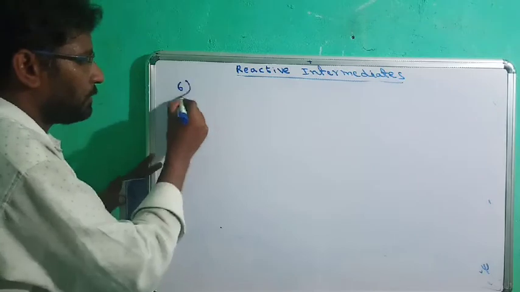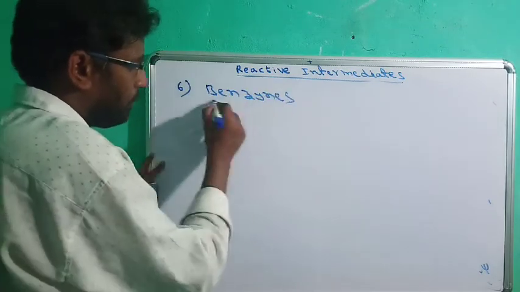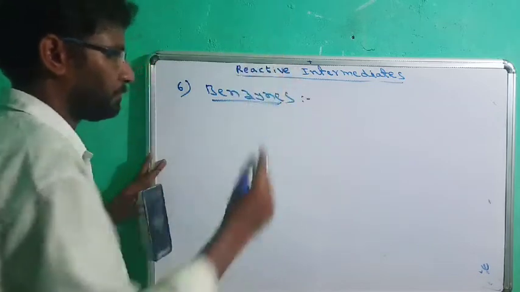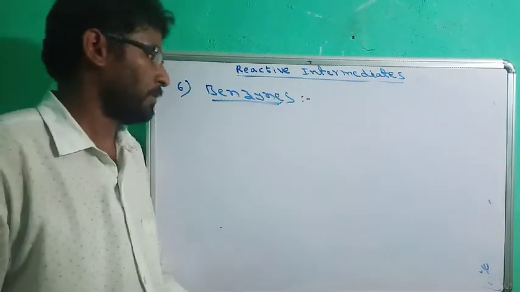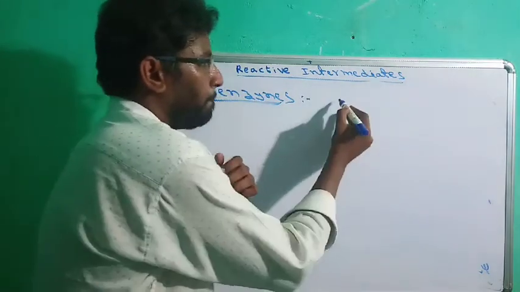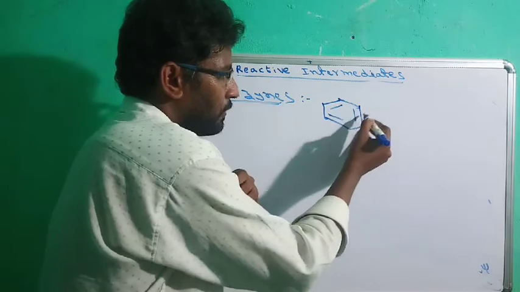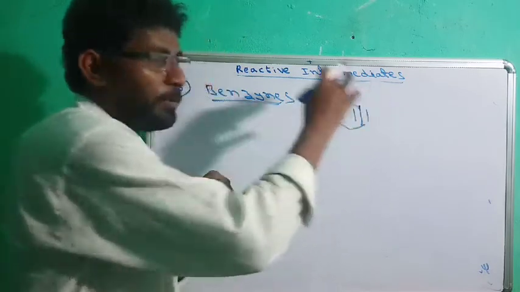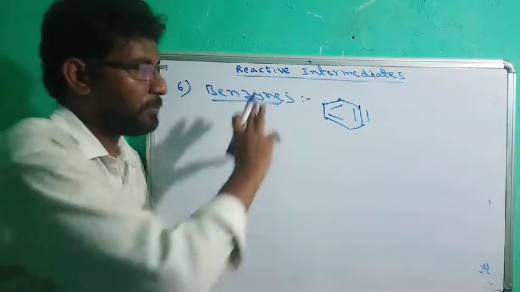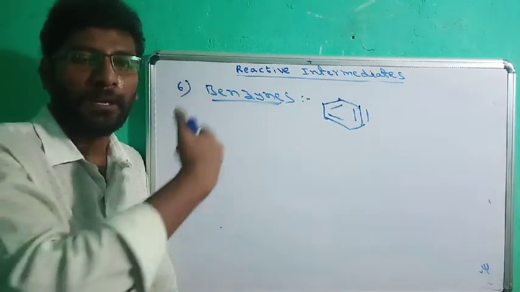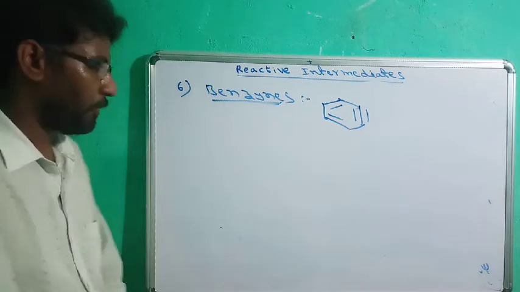Another important one is benzyne. So benzynes are benzene triple bonded compounds. There is a triple bond in benzene, that is simply called benzyne. These benzynes are formed during the nucleophilic substitution of aromatic compounds.